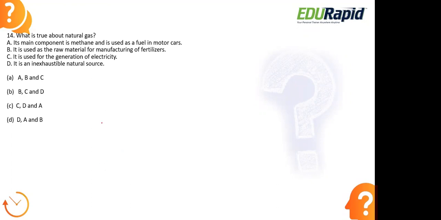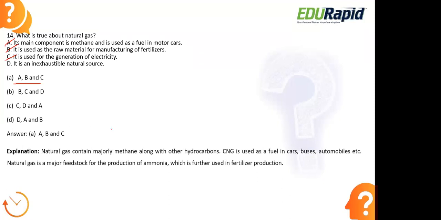Okay, let us look at the right answer. The right answer is options A, B and C. So all of these statements, A, B, C, are true according to natural gas. Natural gas consists majorly of methane, as I was telling you, right? So methane is the major component present here in CNG, that is compressed natural gas.